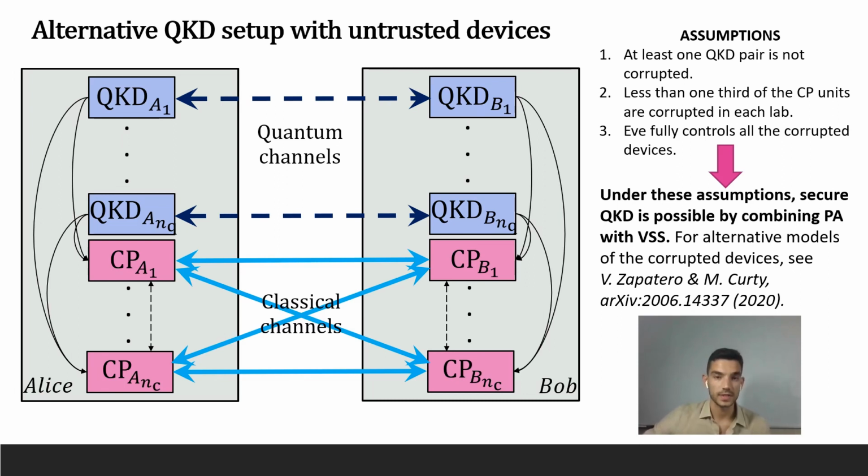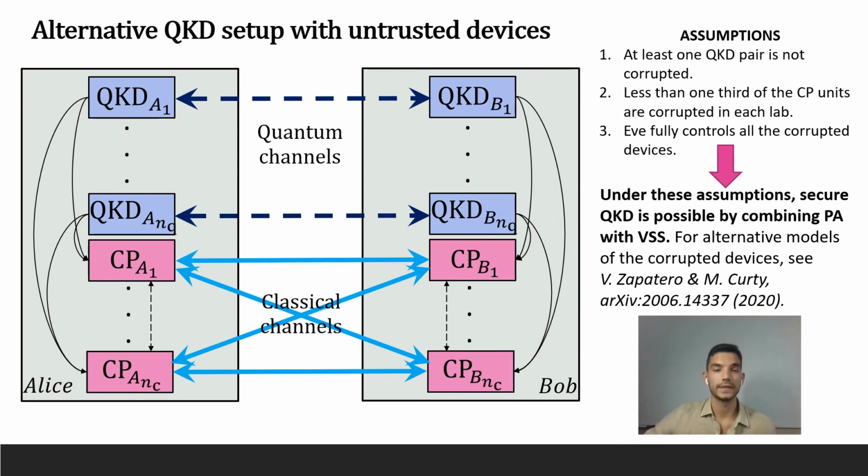Now that I have described the setup, probably some of you may be thinking that it is expensive. However, thanks to integrated silicon photonics, and once QKD is widely deployed, prices will probably go down significantly, in such a way that our proposal will become an affordable solution. And not to mention the fact that the post-processing units might be off-the-shelf laptops. Actually, they were off-the-shelf laptops in our experiment, okay? But in any case, using this setup, Curty and Lo showed that the following assumptions allow for secure QKD.